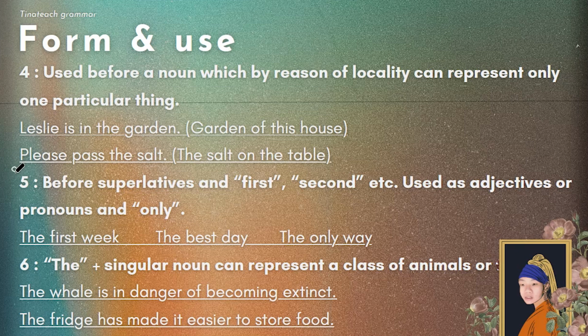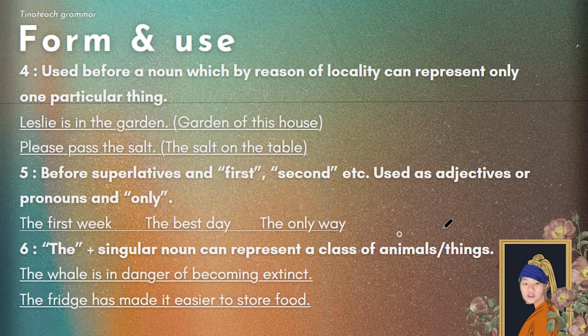Let's move on to the next part, number 5. The is used before superlatives and first, second, etc. used as adjectives or pronouns, and the word only as well. Let's look at some examples. The first week, the best day. I'm just going to fix this part a little bit. It's not supposed to be behind here, my bad. I didn't pay attention to that. So I've replaced animals or things with animals/things since I ran out of space. Let's just continue. Sorry about that.